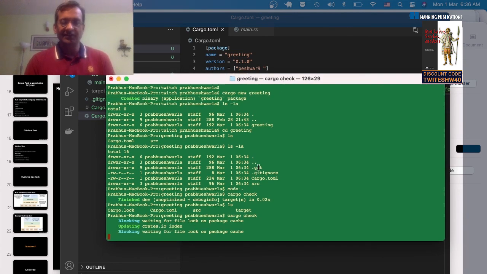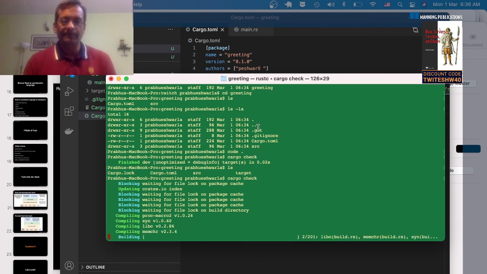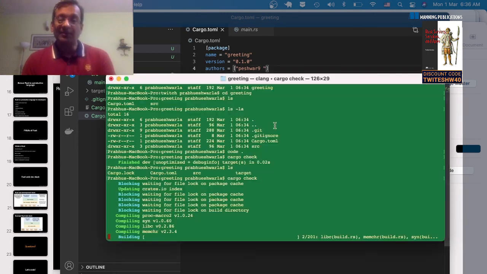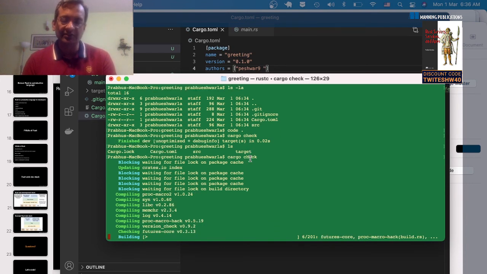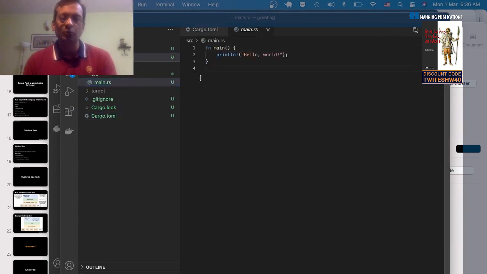Yeah. So if you see, now it's detected the fact that we have a crate. Crate is what you call a library in Rust. So it's detected a crate and it's trying to download. You can see it's trying to download all the dependencies and compiling it basically. The binary is not created with check, but it compiles the downloaded dependency sources. So in the meanwhile, let's write some code.